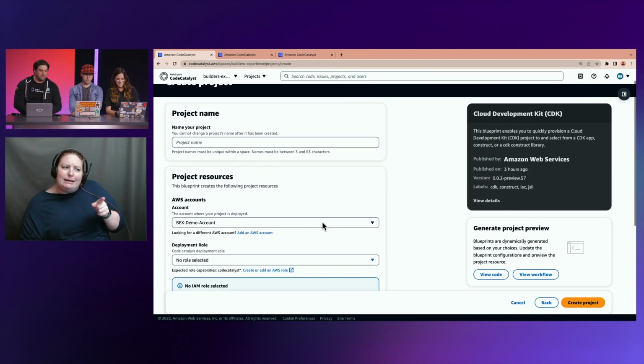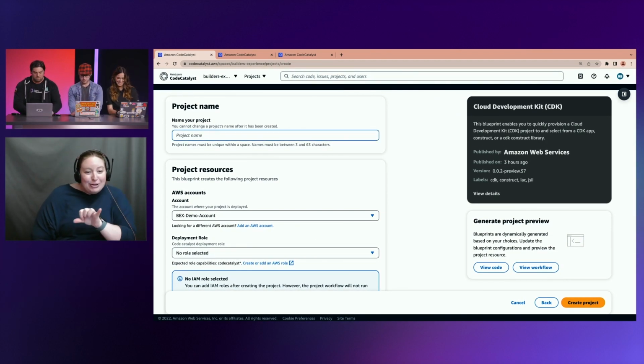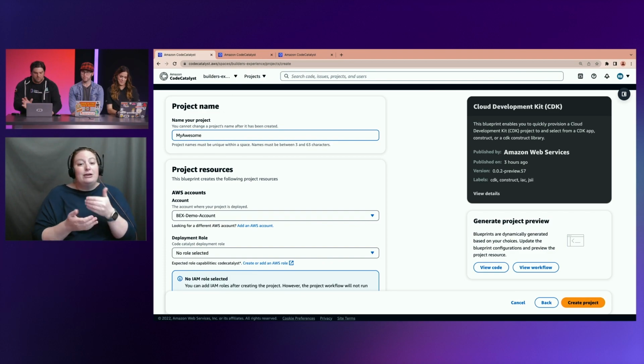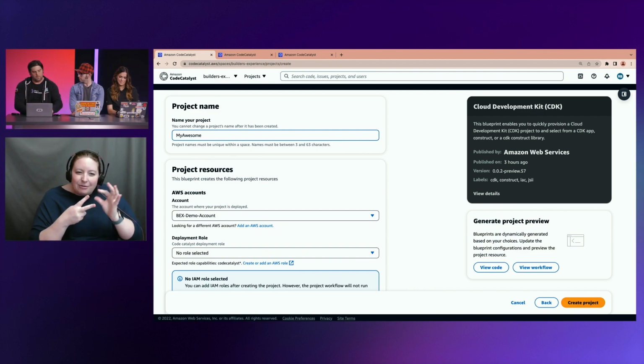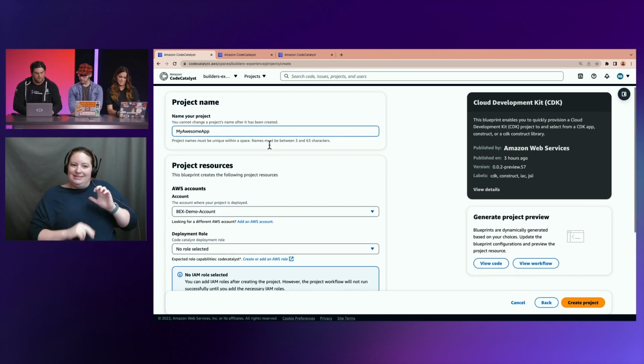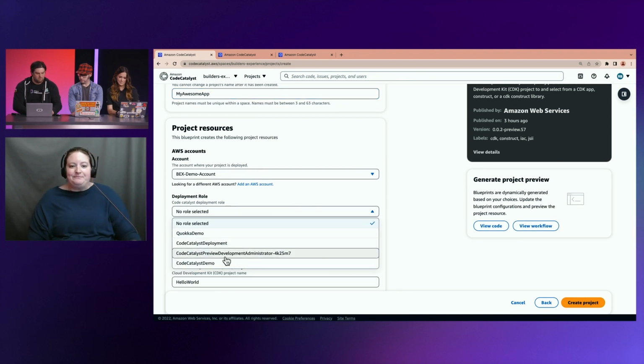So similarly, I'm going to create a new project, and I'm using the same blueprint. So she used a blueprint to produce the construct. I'm going to use the same blueprint, but this time I'm going to choose different options within the blueprint, and it's going to set me up to actually build a CDK application. So I'm going to call it CDK app. Similarly, we need a role.